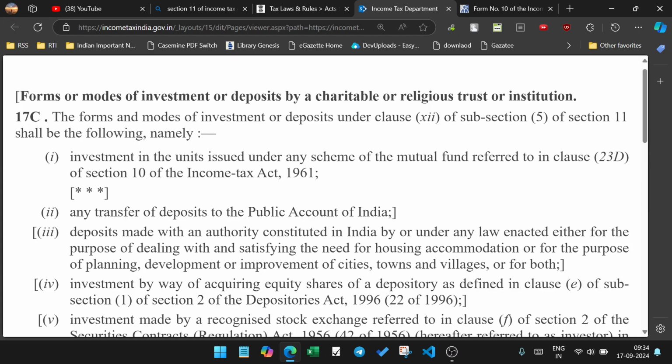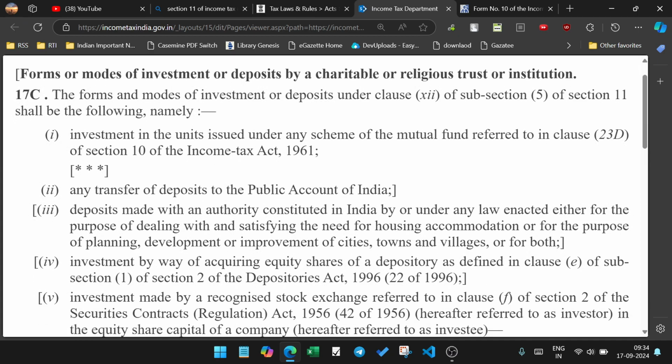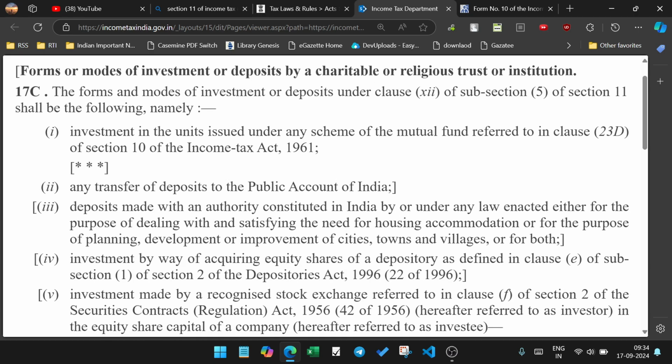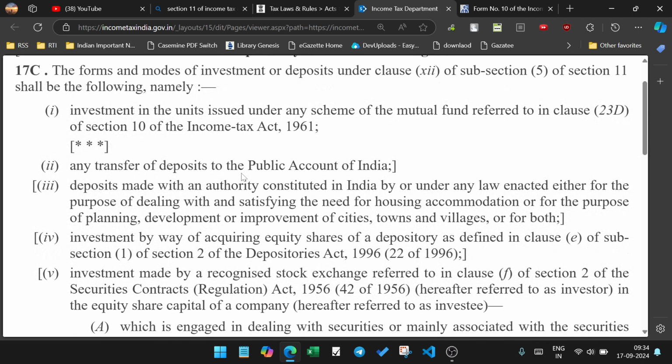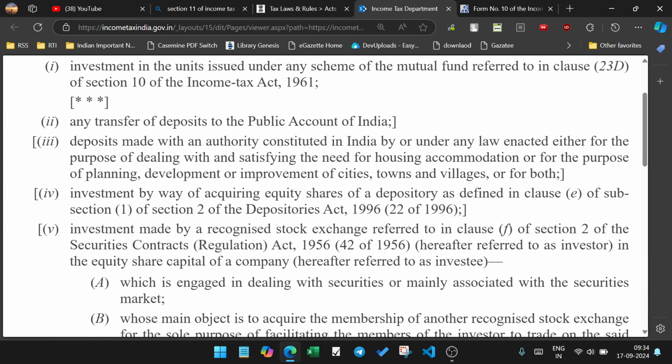Forms and mode of investment and deposit in charitable institutions. The form sections of Form 7 is the form and mode of investments and deposit under the clause. The 8 of clause 7 of Section 12, of subsection 5 of the rule, Section 11 shall be the following: investment of units in mutual schemes and mutual funds, Section 10 of the Income Tax Act, and transfer deposit of the accounts.